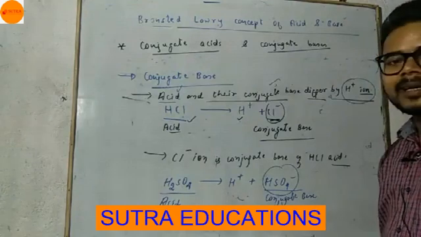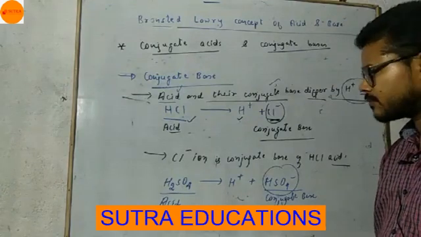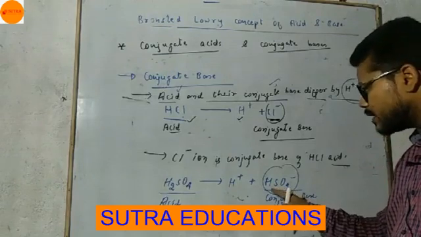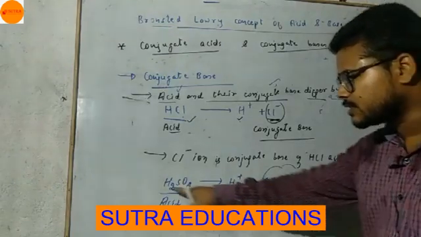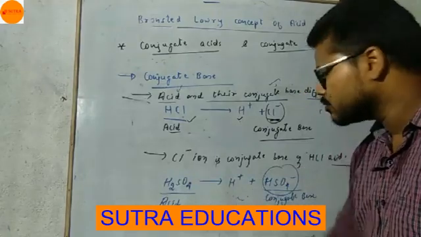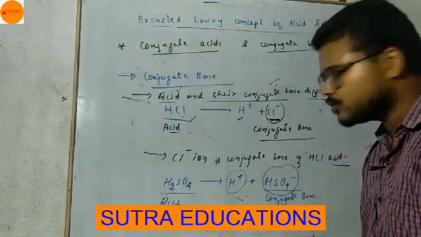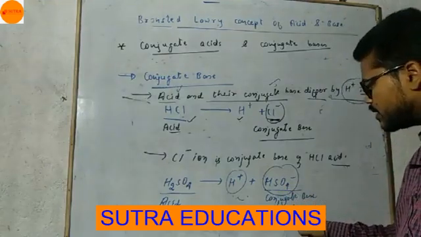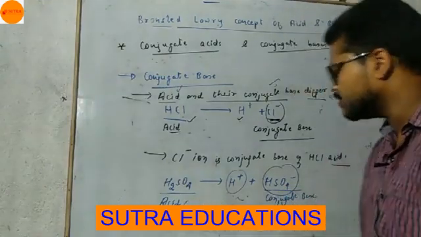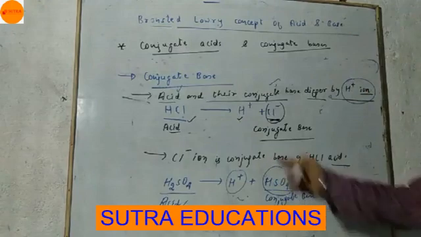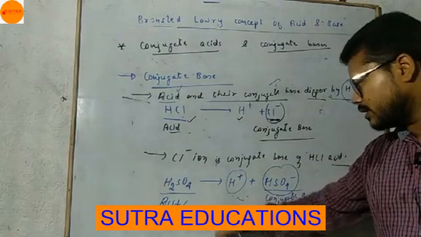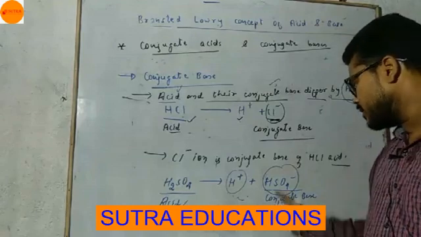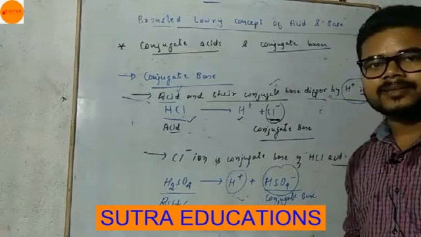In the second case, H2SO4 and HSO4 minus, one hydrogen is present in HSO4 minus and in H2SO4 two hydrogens are present. So the difference is one H plus ion. H2SO4 is the acid and HSO4 minus is the conjugate base.